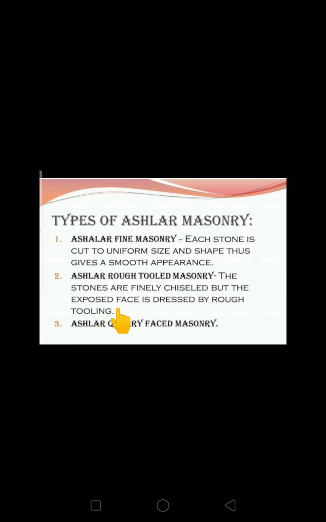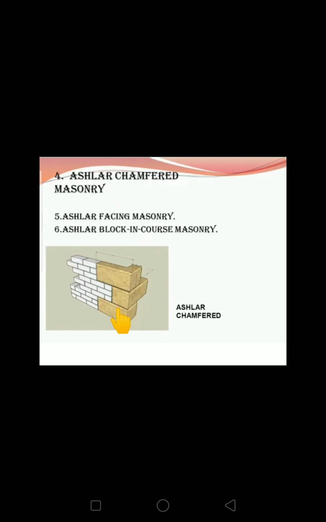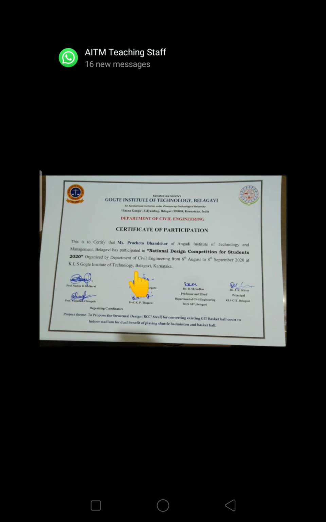they have classified ashlar fine masonry, ashlar rough tooled masonry and ashlar quarry faced masonry. Then there are ashlar chamfer masonry, ashlar facing masonry, and ashlar block in course masonry. So this is an example of ashlar chamfer masonry. Chamfering means, you can see here, this kind of stones we are going to use at the corner portion. This portion we have chamfered. So this is the ashlar chamfer masonry.